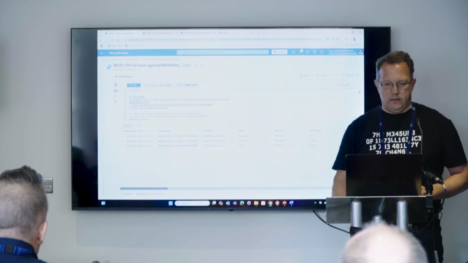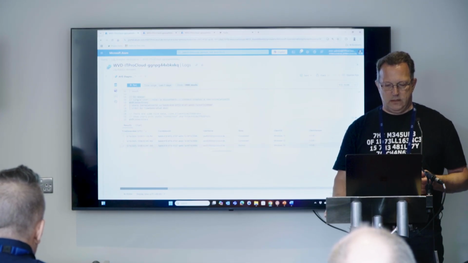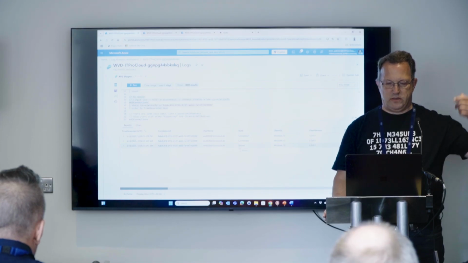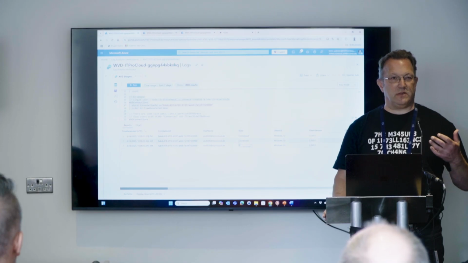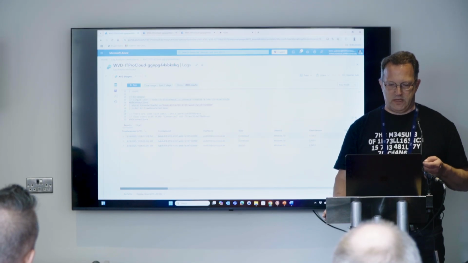So this user, WVD028, started a connection at this time on the left side. So time generated is always in the data set and related to the time range we have selected. Then after a few seconds, the user was connected, so the session was established. And then later, 2 hours later, the user logged off or disconnected the session.